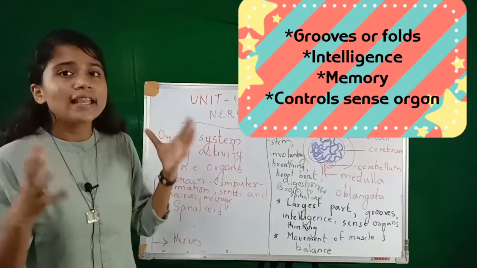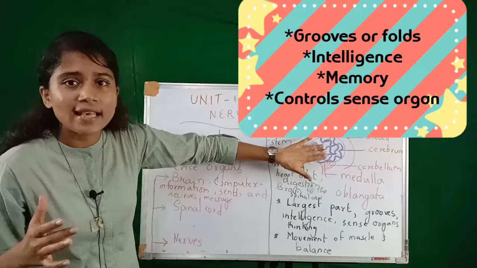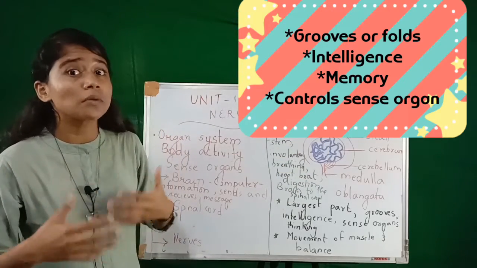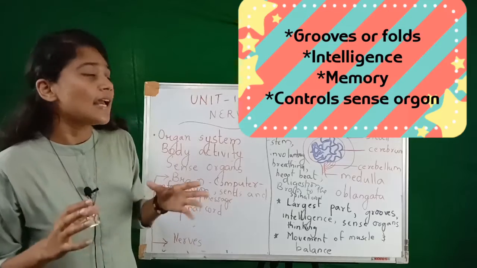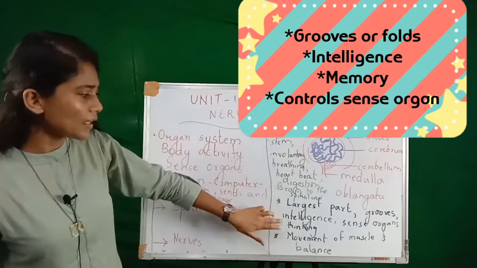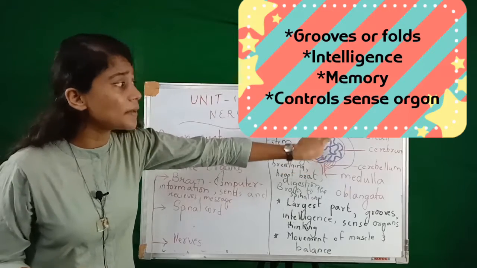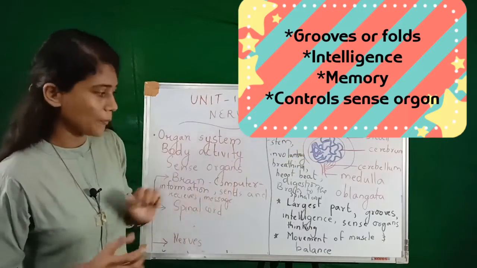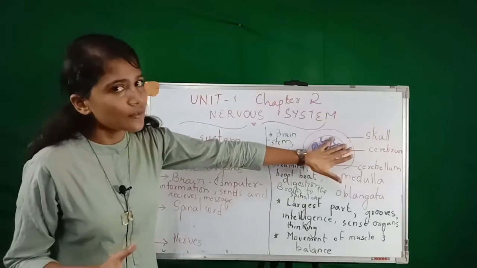It means all the information goes into the cerebrum region. Whatever we memorize, whatever we think, whatever reasoning we do, all of these come from the cerebrum. This cerebrum is also the one that controls the sense organs. So these are the functions of the cerebrum.